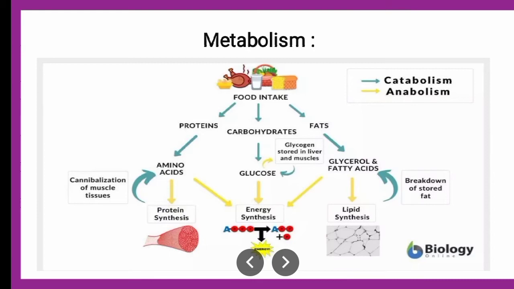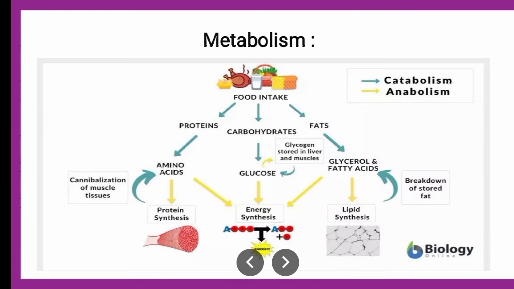So this is catabolic, and formation of glycogen is anabolic. Next, the fats give you fatty acids and glycerol, which is a catabolic reaction, and again lipids can be synthesized, which is an anabolic reaction. So these are the various catabolic and anabolic reactions involved in the metabolism of food.